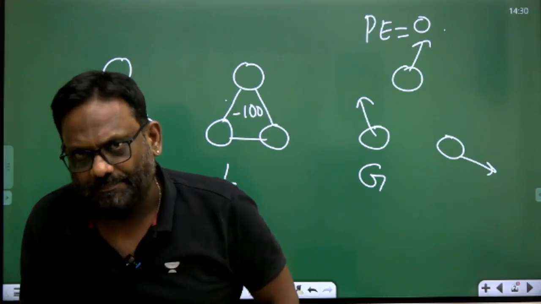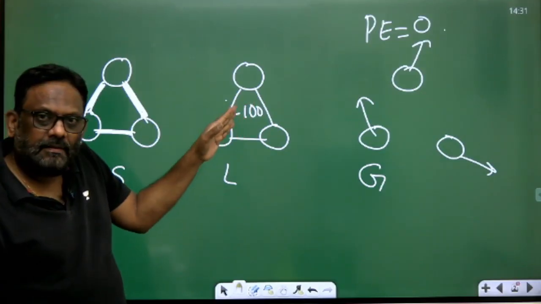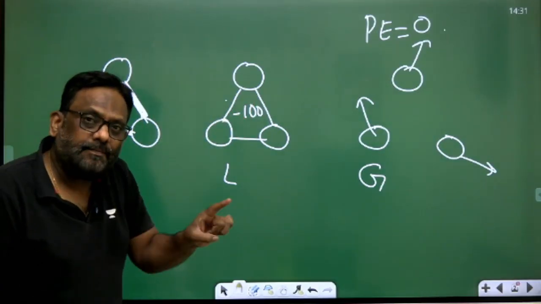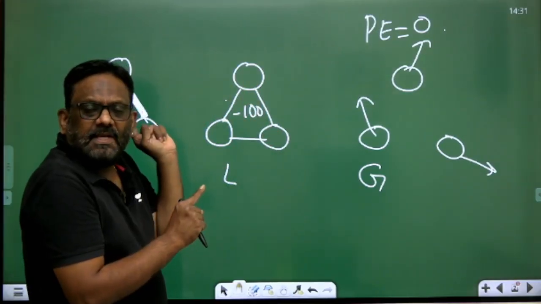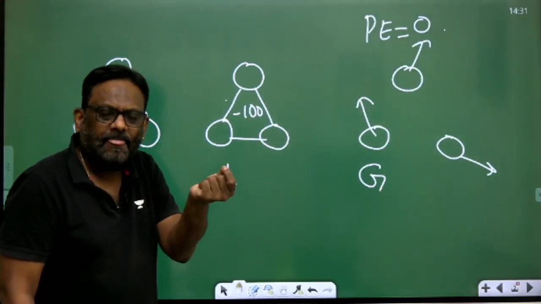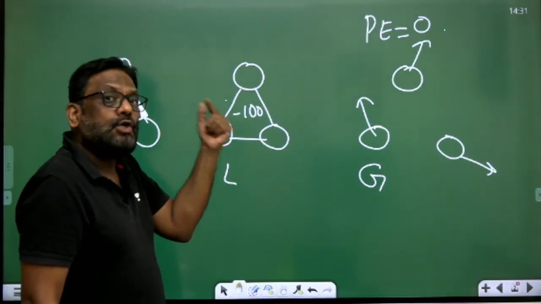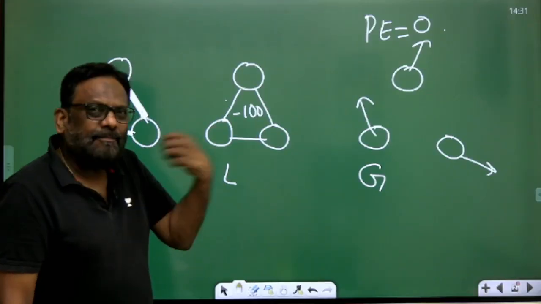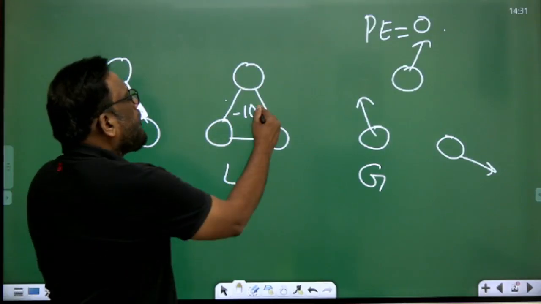It is just convention. Here also, when I am supplying heat, if that heat is going to break these bonds, suppose I need 100 units of heat. An example, illustration. It means from my pocket I have to supply 100 so that all these bonds are broken.